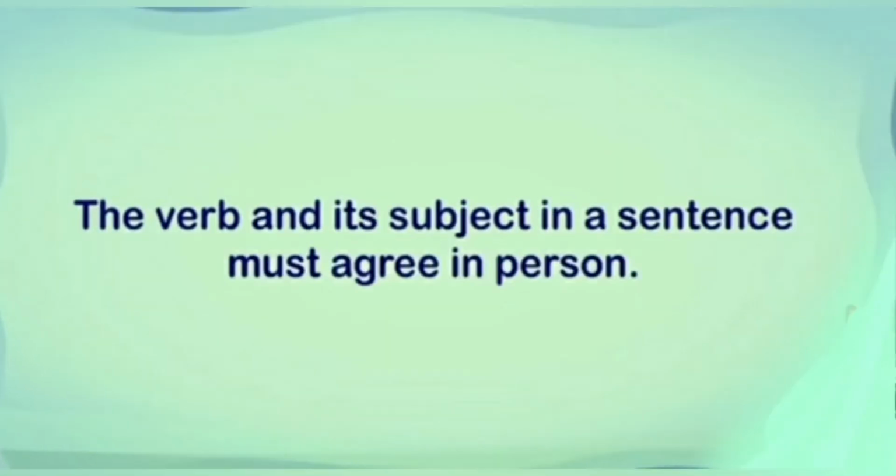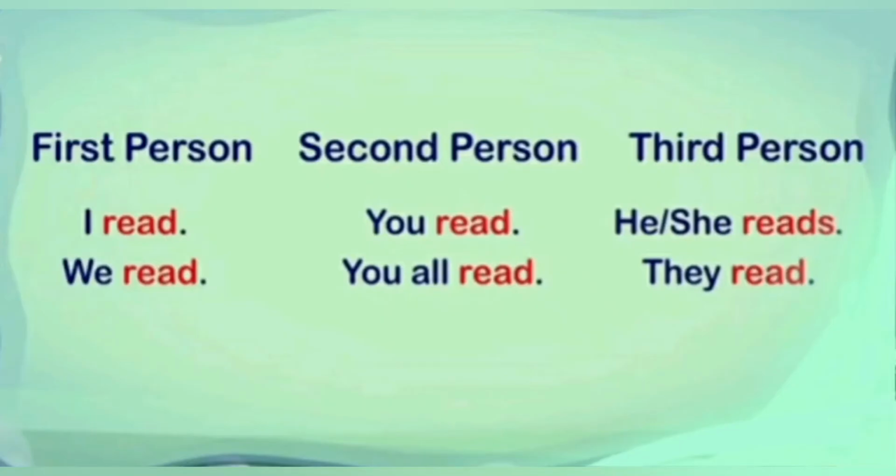The verb and its subject in a sentence must agree in person. How? Let's see the chart. With first and second person, we use a plural verb, and in third person, with she, he, and it, we use a singular verb, and with they, we use a plural verb.